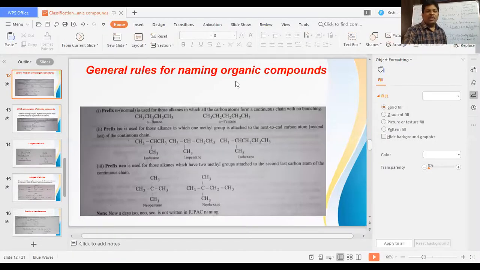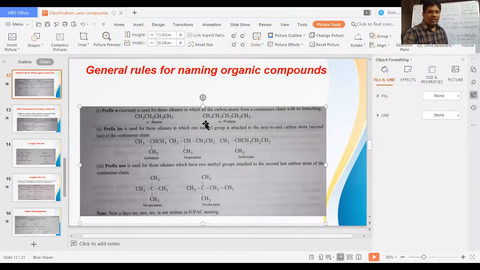Now the general rules for naming organic compounds. Here I have taken the examples of N-butane and N-pentane. N-butane has all 4 carbons in the straight chain, and N-pentane has all 5. Why have we used N in both cases? N is representing that there is no branch. As there is no branch, we say N-pentane and N-butane in these two cases.